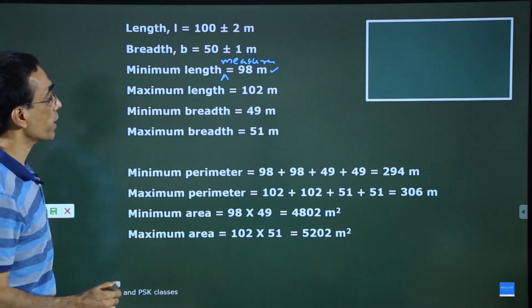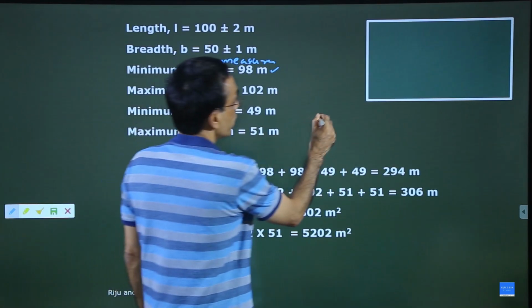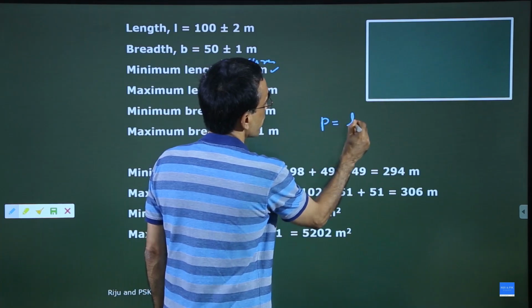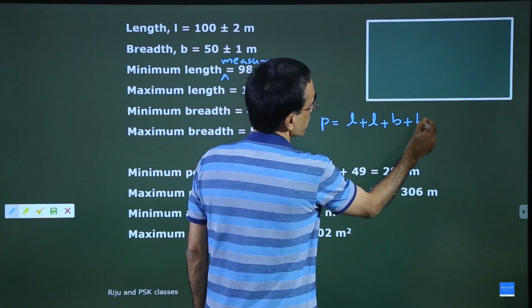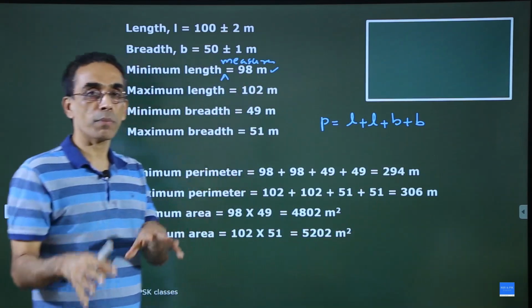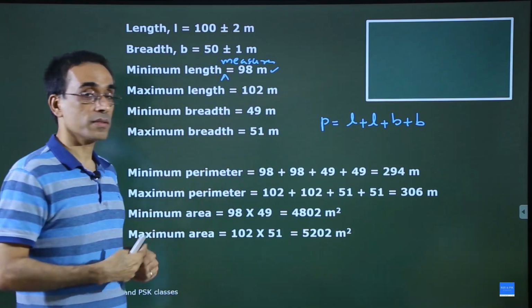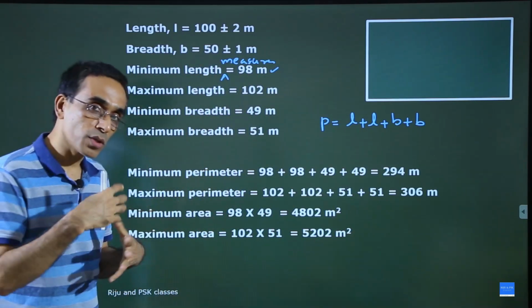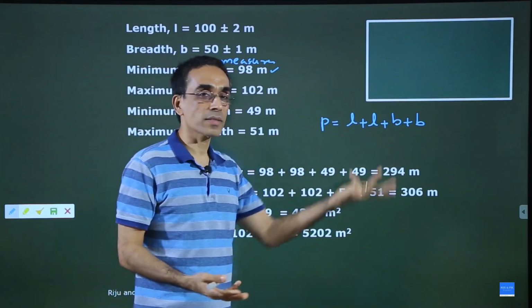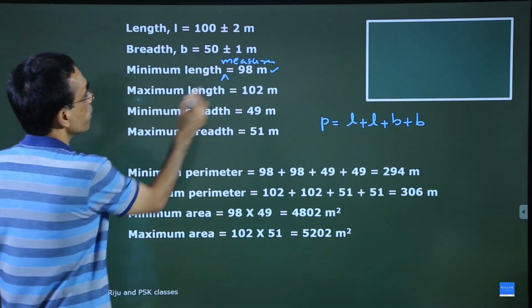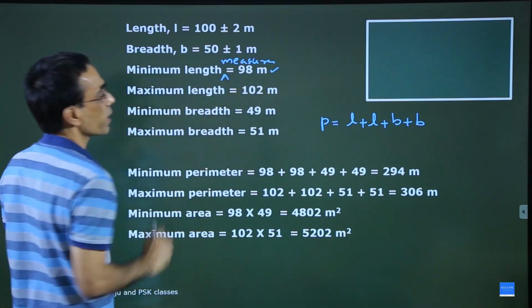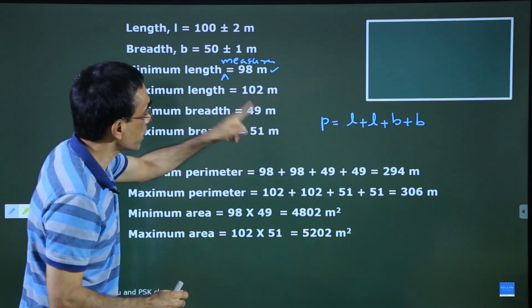Now how do we calculate the perimeter? The perimeter is calculated as length of one side plus length of the other side plus breadth plus breadth. Of course you can use the equation 2 into L plus B, but this is the meaning of it. So this is what I am going to do.